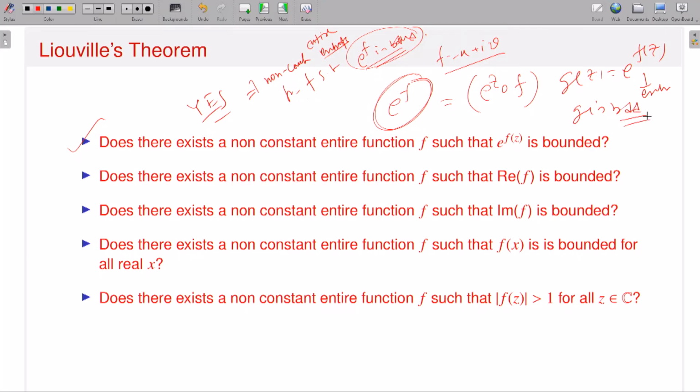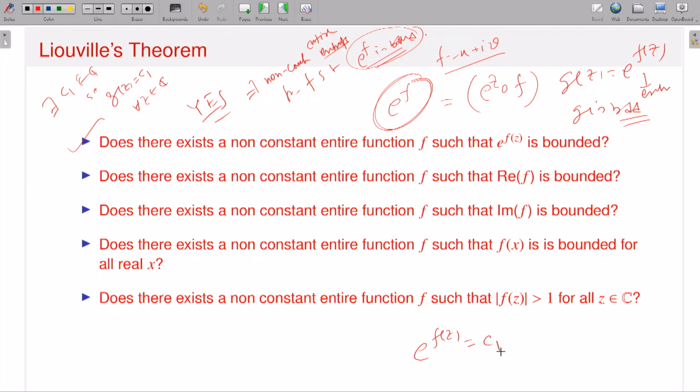Now g is an entire function, and g is bounded. If I have an entire function which is bounded, what does Liouville's theorem say? g has to be constant. Therefore there exists a constant c1 belonging to C such that g of z is exactly equal to c1 for all z in C. So I can say that e to the power f of z is exactly equal to some c1.